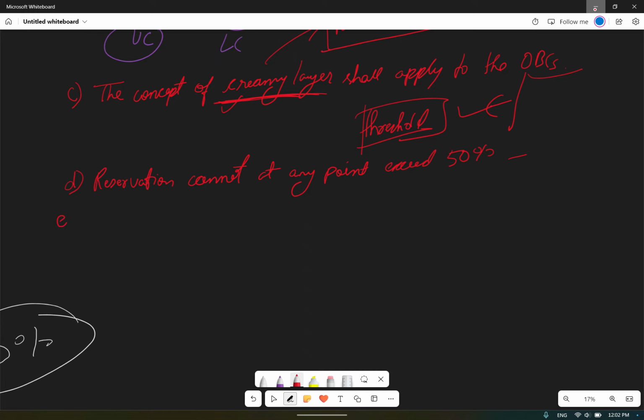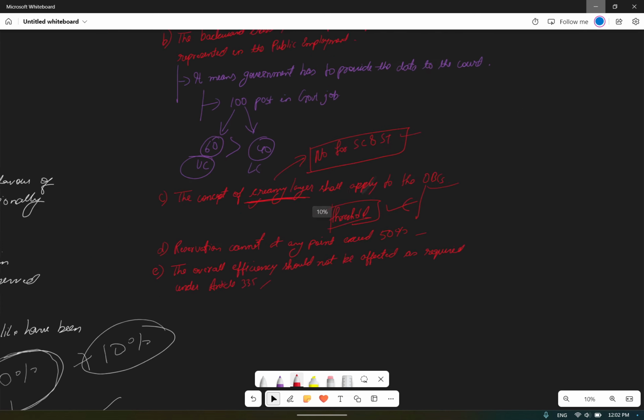And one more important thing is that the overall efficiency should not be affected, as required under Article 335. So if administrative efficiency will not be challenged, then go ahead. So what are the terms and conditions?